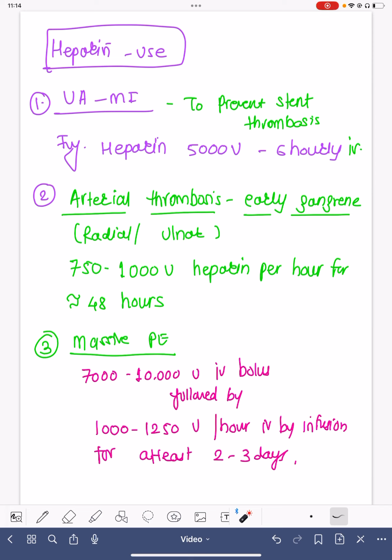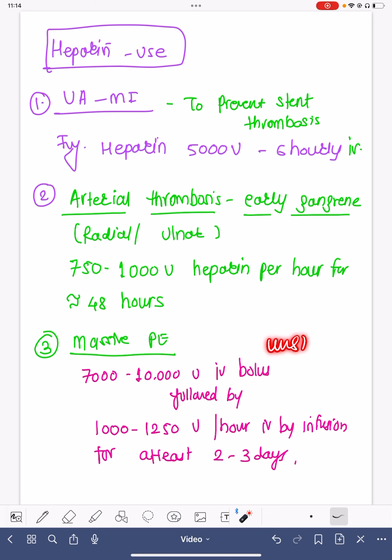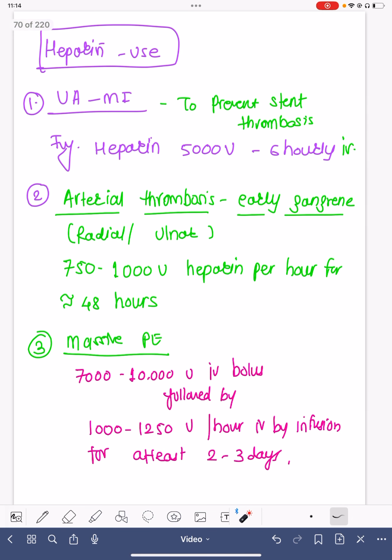Catheter-guided thrombolysis is a very potential option because it usually requires only 10% of the thrombolytic dose compared to the normal dosing. And we call it massive whenever the patient has hypotension or reduced perfusion, or if the patient is unstable. We label that patient as having massive pulmonary embolism.